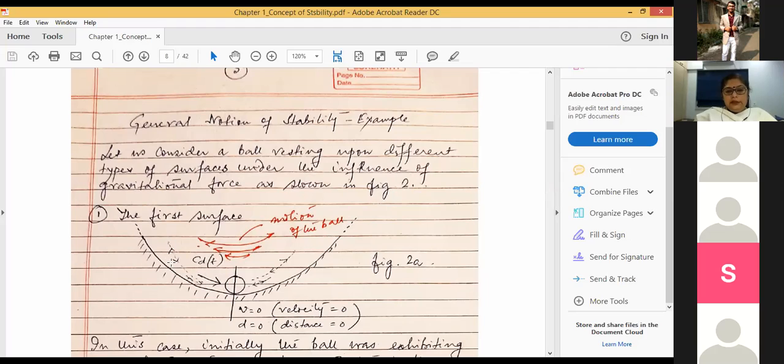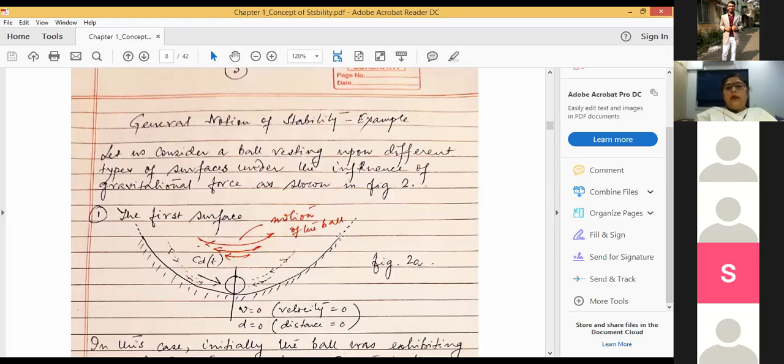And because of these initial conditions, the trajectory described by the ball will be a different one. Even if you don't disturb the ball, if you don't push it, the ball will start its motion and finally come to this position of rest, which is the equilibrium point. Am I clear?